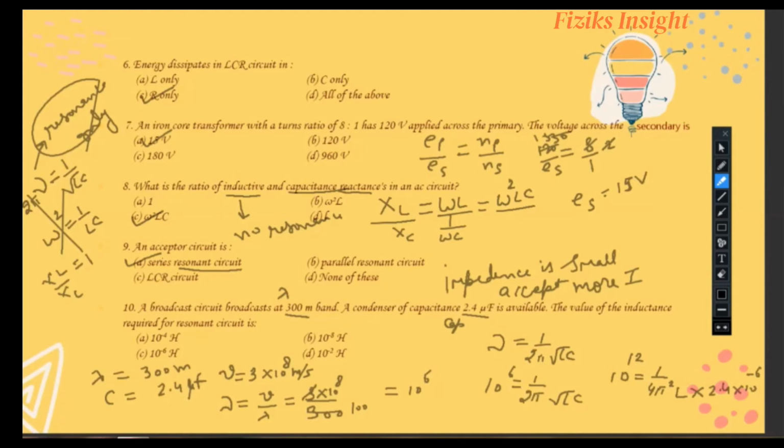Now L comes out to be 1 upon 4 pi square 10 raised power 12 into 2.4 into 10 raised power minus 6. Now here see 10 raised power minus 6 we take in numerator, thus becomes 10 raised power plus 6. Now if you divide 10 raised power minus 6 with some number, the value becomes smaller. Thus the value smaller than 10 raised power minus 6 available in the options is the only value, which is 10 raised power minus 8. Thus option B is correct here.